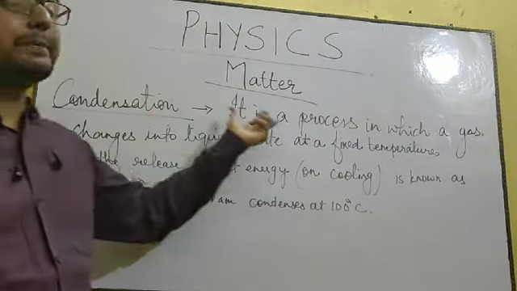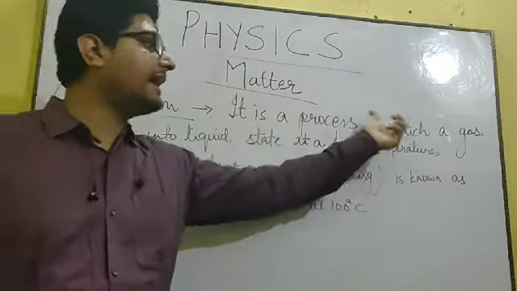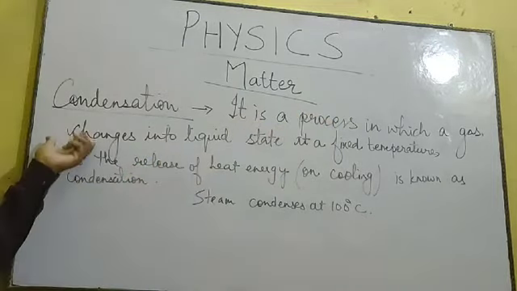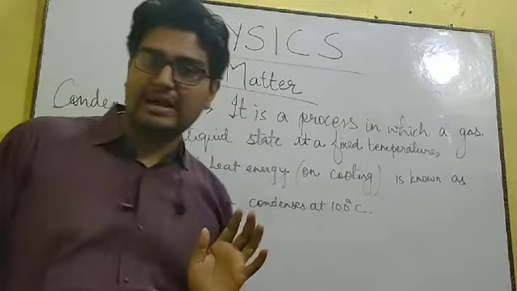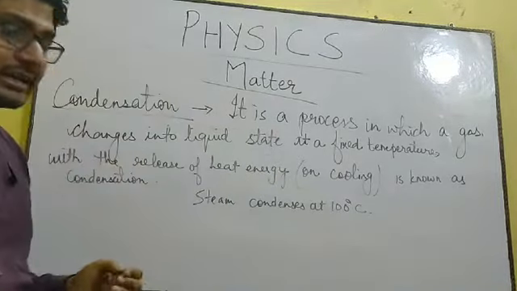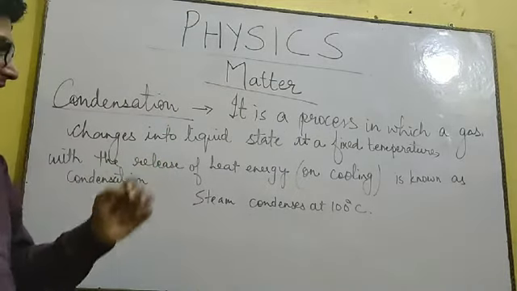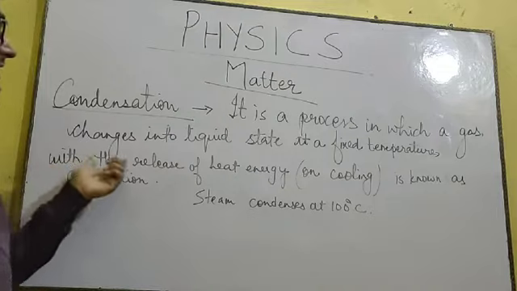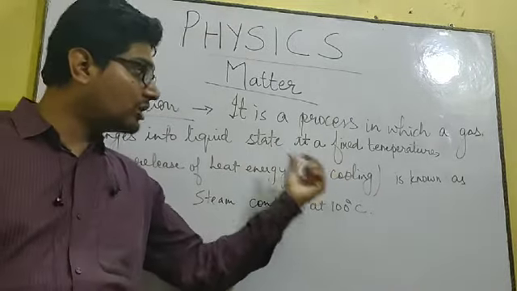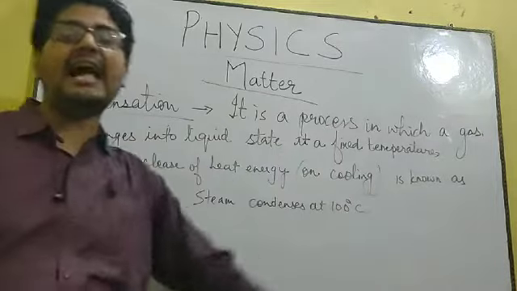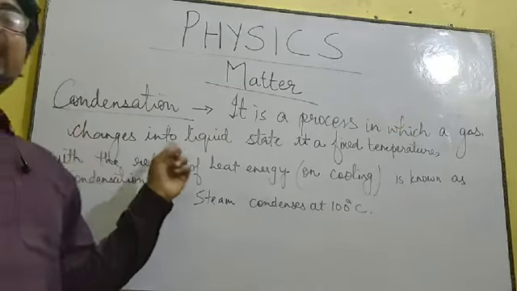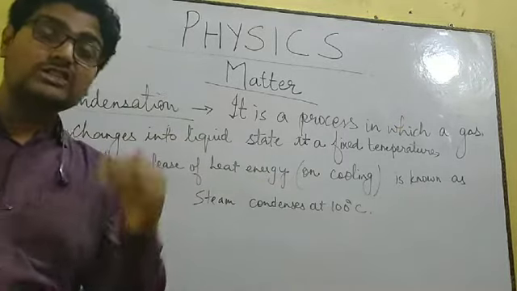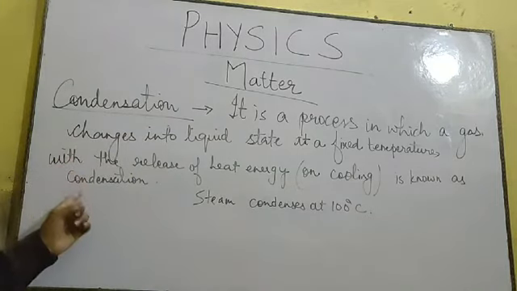So what is condensation? It is a process in which a gas changes into its liquid state at a fixed temperature. Like boiling had a fixed temperature, that is the boiling point, similarly condensation will also have a fixed temperature, and it will take place with the release of heat energy. That means on cooling. So it is a process in which a gas changes into its liquid state at a fixed temperature on losing the heat energy, that is, on cooling. So this process takes place in cooling only and is known as condensation.